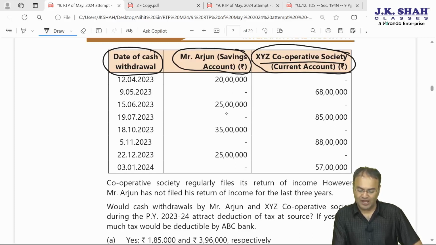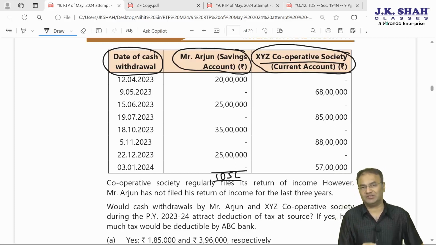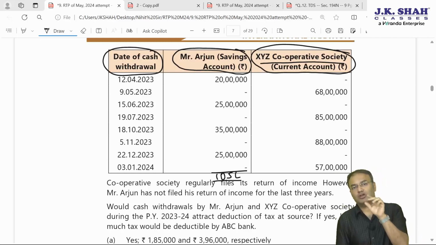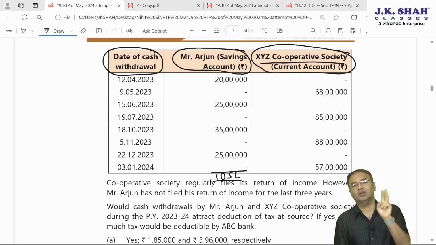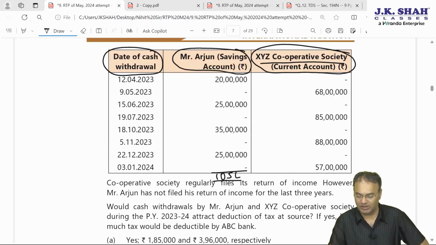For Arjun, it is 20 lakh plus 25 lakh, 45, 45 plus 35, 80 lakh plus 25, total is 105 lakhs. He has withdrawn more than 1 crore, so TDS will certainly come. If he has filed IT return of all the last 3 years, then first 1 crore no TDS, balance 5 lakh, TDS will be at the rate of 2%. But if he has not filed IT return for all the last 3 years, then in such situation, first 20 lakh no TDS, 20 lakh to 1 crore, that is next 80 lakhs will be 2% and above 1 crore will be 5%. TDS will definitely be there.